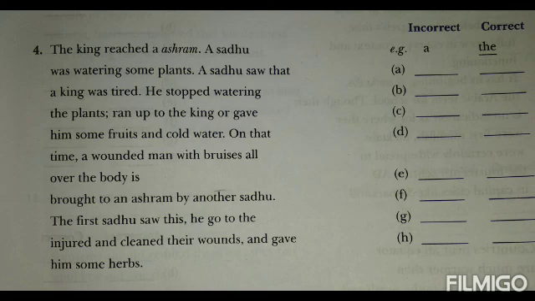Let's start it. The king reached a ashram, a sadhu. The king reached a ashram. Here a is wrong, it should be the.